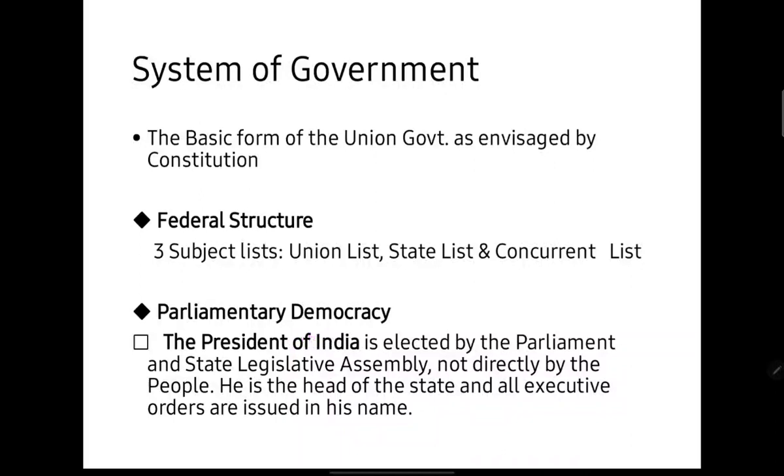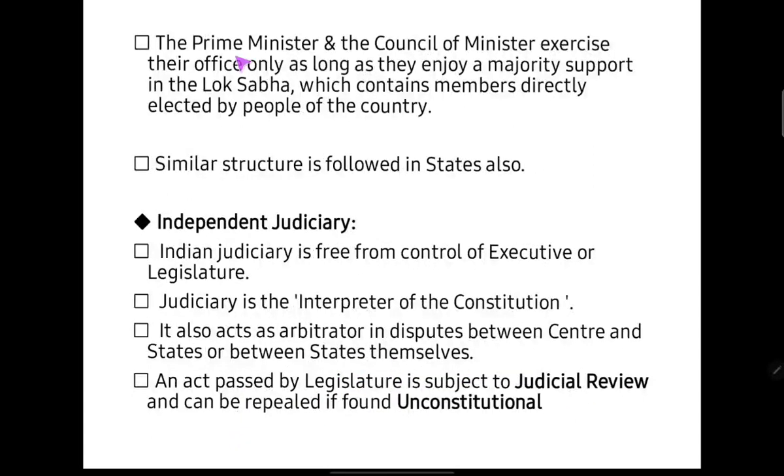Of all the different types of governance like democracy, monarchy, aristocracy, dictatorship, India chose democracy because India believes in the voice of the people and wants the people to be free. So, India chose a parliamentary democracy. The President of India is elected by the Parliament and the State Legislative Assembly, not directly by the people. He is the head of the state and all executive orders are issued in his name.